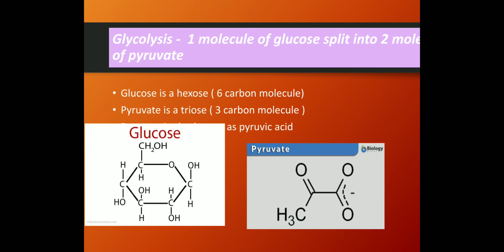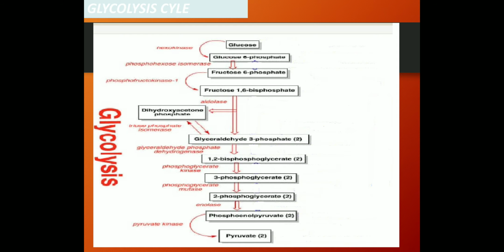In glycolysis, one molecule of glucose splits into two molecules of pyruvate. Glucose is a hexose, meaning glucose contains 6 carbons. Pyruvate is a triose, meaning it contains 3 carbons. Pyruvate is also known as pyruvic acid. Then we can see the structure of glucose and pyruvate. In respiration, it is the main process.